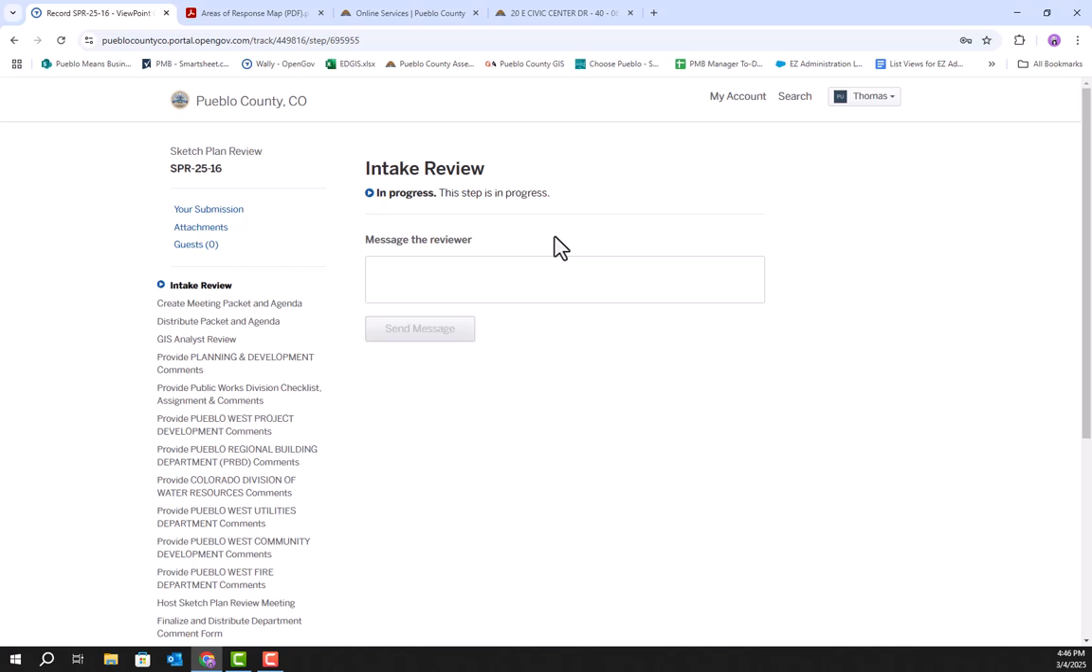From here, they will take those documents and they will forward them on to all of the other reviewing agencies, and we will contact you shortly to schedule your sketch plan review meeting, where each of those agencies will come with their comments on your letter of request, site plan, and application. Following that meeting, we will provide you with written documentation of what those comments are, and if needed, we can provide you with a recording of that meeting. That is how you schedule a sketch plan review meeting.